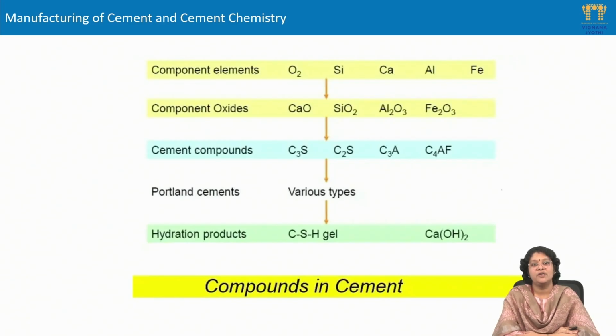We do have many different types of cements that have come into practice now, like alite cement, belite cement, magnesium phosphate cements, etc. All of these types of cements are formed with the alteration of the proportions of these Bogue compounds present in the cement. Next we have spoken about the hydration products. The hydration products that mainly influence the strength of the cement matrix are always the CSH gel and CH. So this is the lecture.